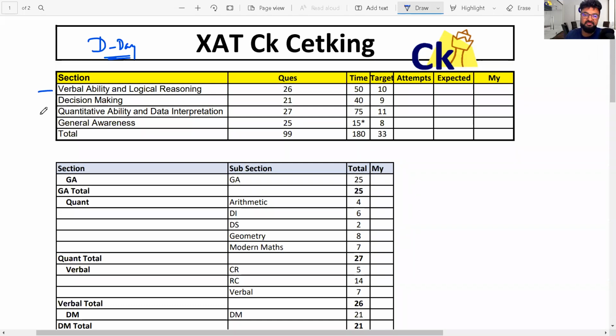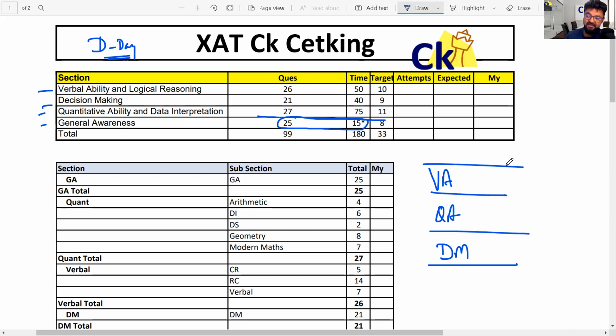So there are four sections mainly: verbal, decision making, quant and the GK section. GK timing is always separate. GK is 25 questions, time is 15 minutes. It's a separate section. So if I remove this, we have three sections: verbal, quant, and DM.